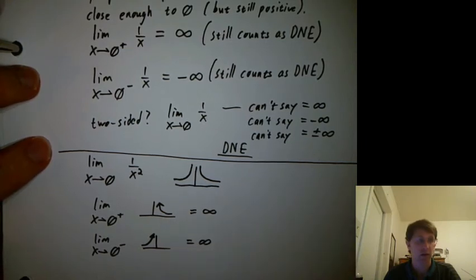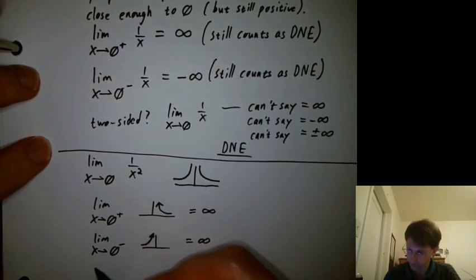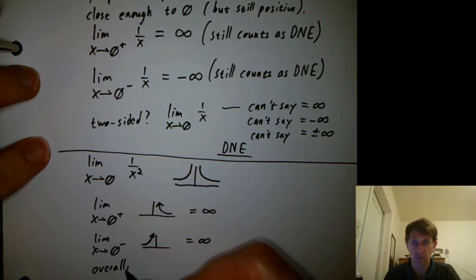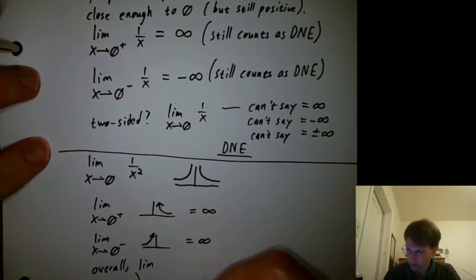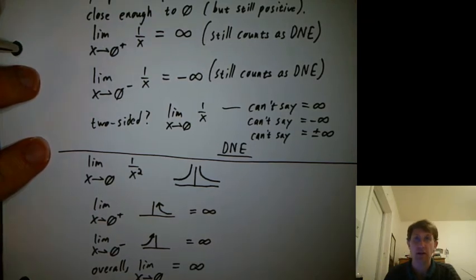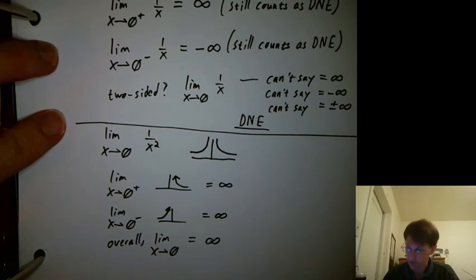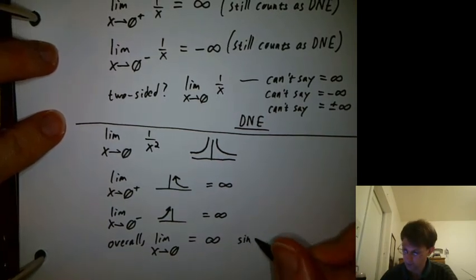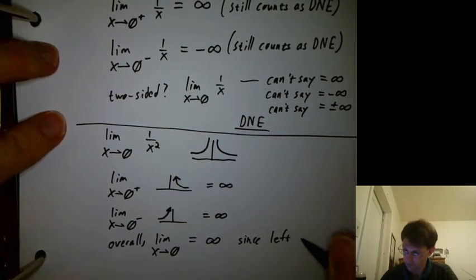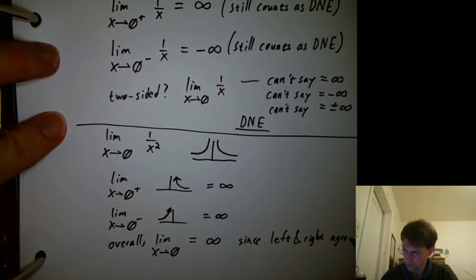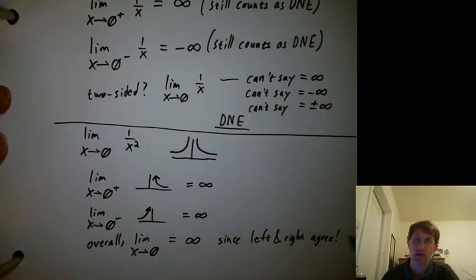So what would you say overall? The limit as x goes to 0, without a plus or a minus, is just plain infinity because the left and right sides agree. But it still counts as DNE.